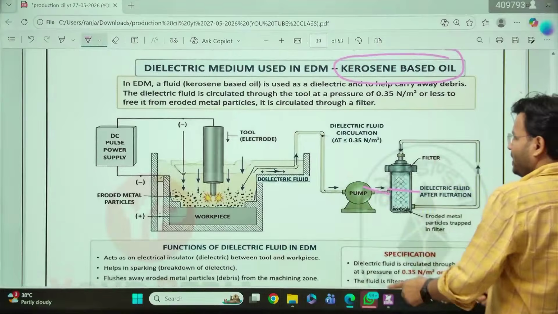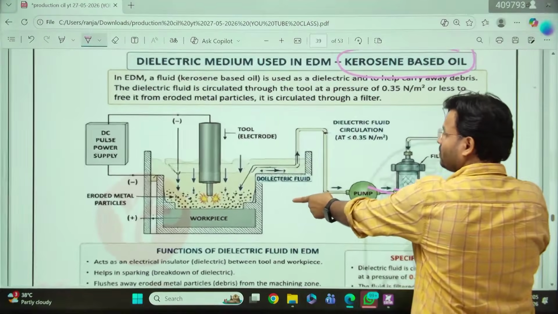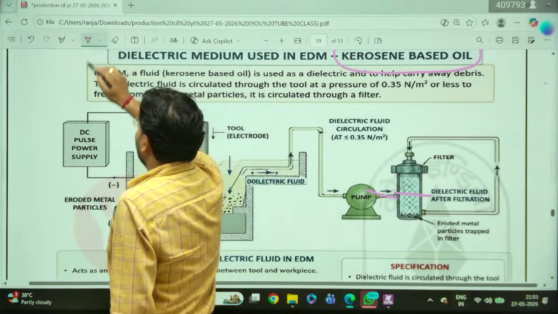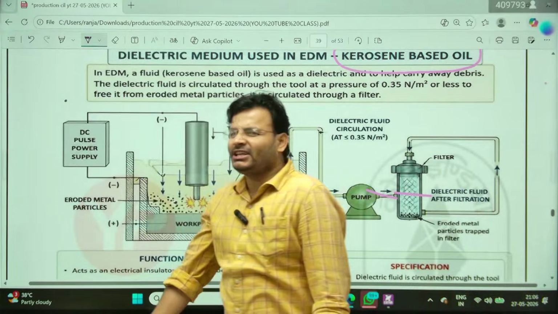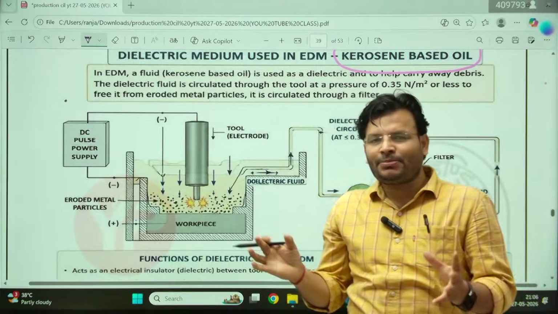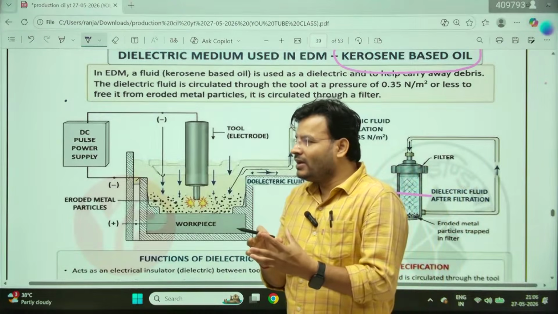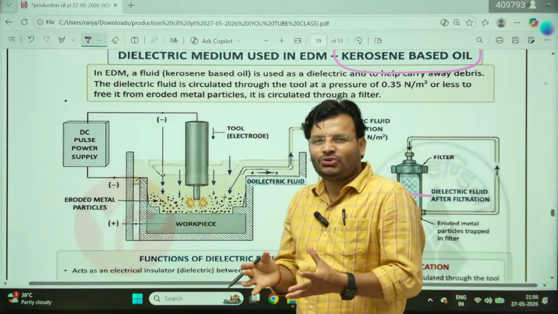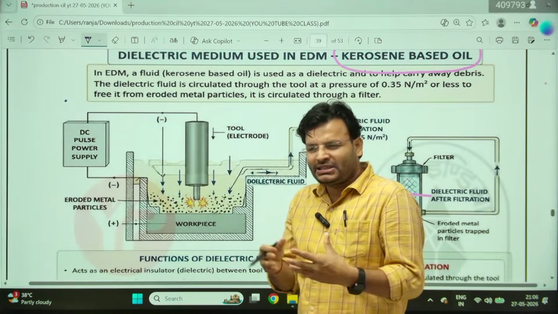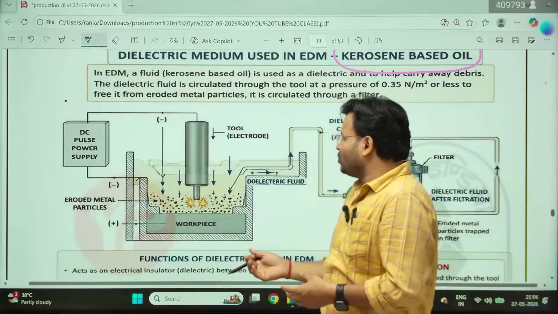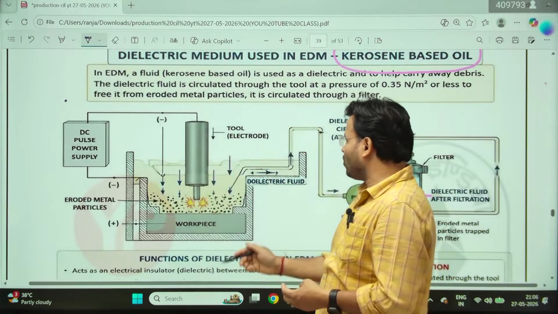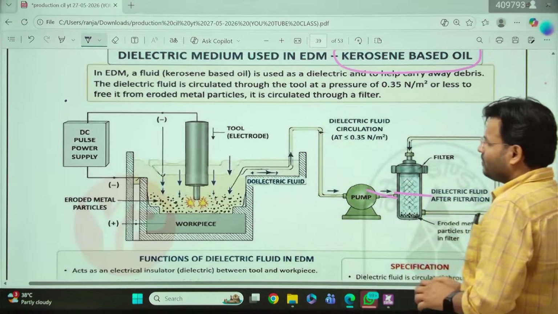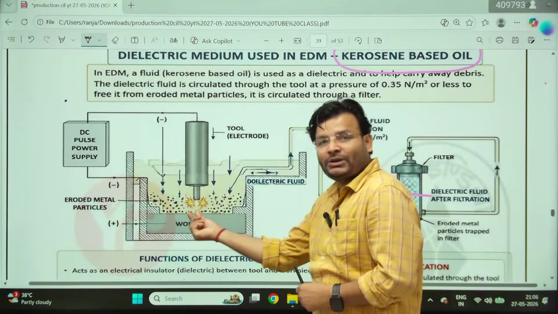Is it visible to all of you now? So how does the EDM work? EDM is a non-conventional machining, and in non-conventional machining, tool and workpiece will not come in direct contact, right? That is one of the advantages of non-conventional machining. So here this is your tool, you can select a rod, and here the dielectric fluid that you are going to use is kerosene, and after that some spark takes place.